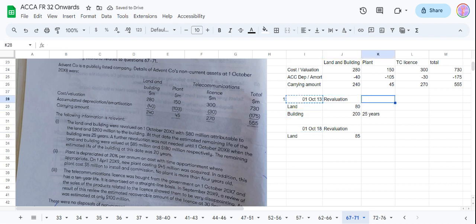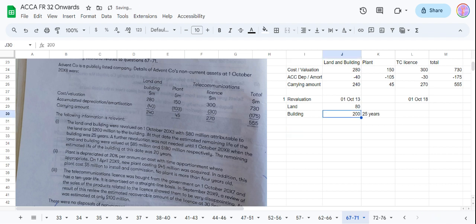We can keep the dates this way. The remaining estimated useful life of the building at this date was 20 years.